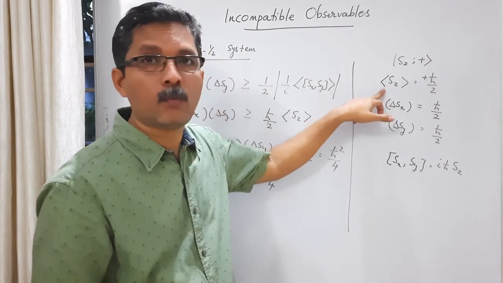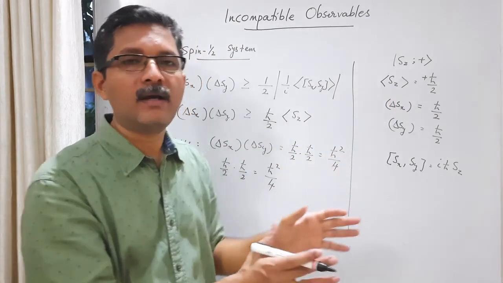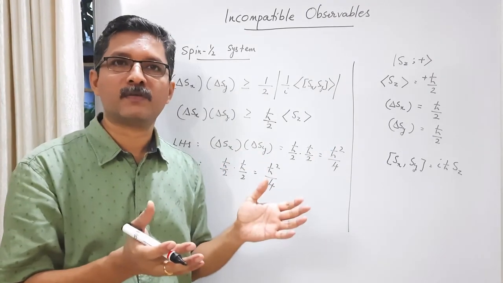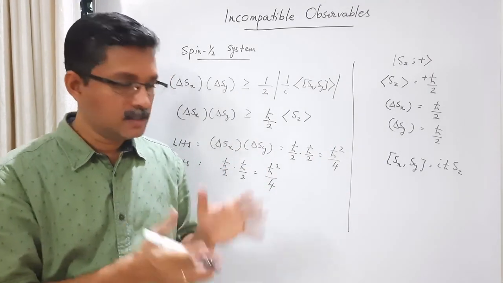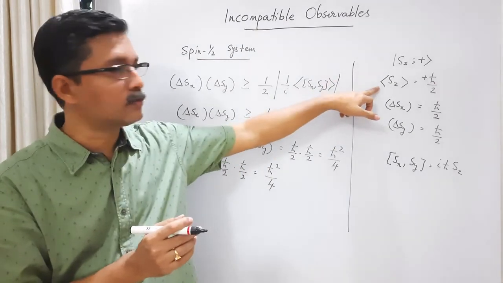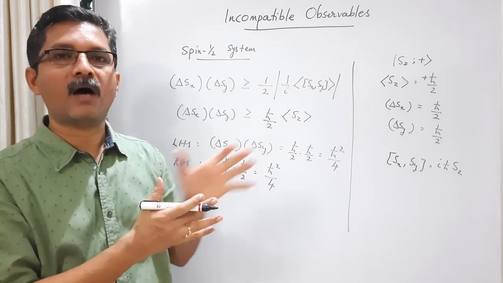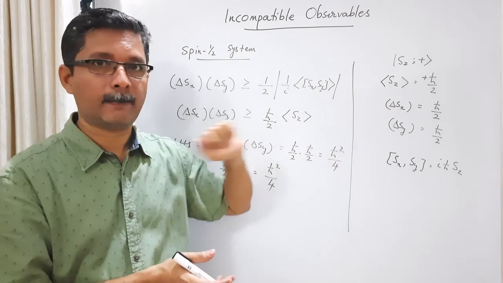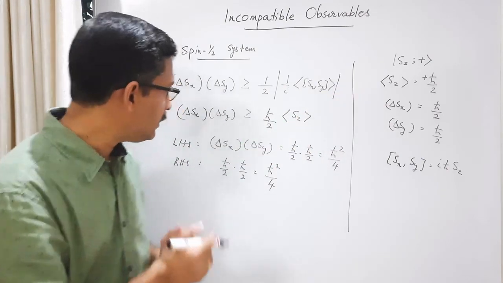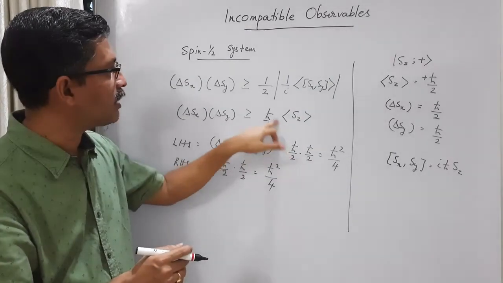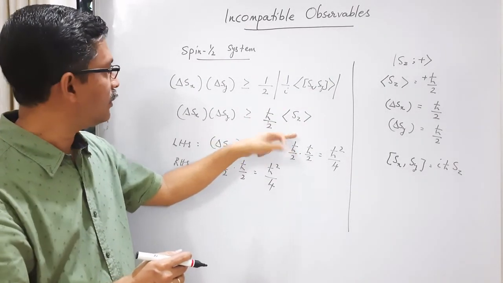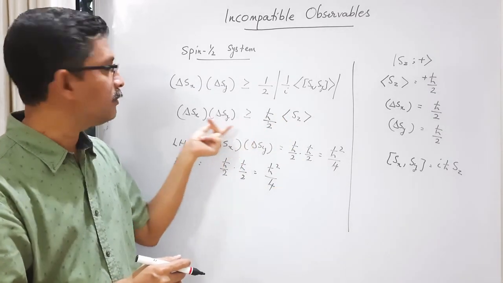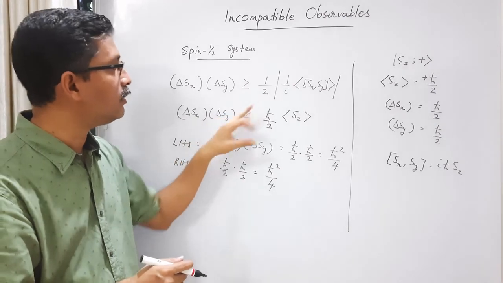What will the average value of Sz be then? If Sz is dispersed, again the individual results of individual measurements are eigenvalues of Sz. What are the eigenvalues of Sz? Either plus h cross by 2 or minus h cross by 2. So if it's a general state for Sz also, then the average value of Sz also will be 0, just like the average value of Sx and Sy. Then in such a situation, the right hand side will be 0. The left hand side is h cross square by 4, the right hand side is 0. Then also this relationship is correct, because the product on the left hand side is greater than or equal to this.